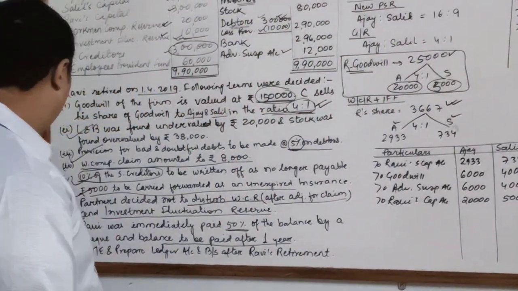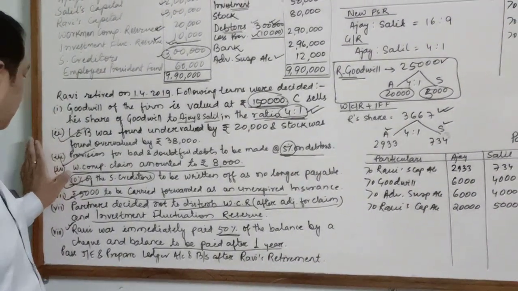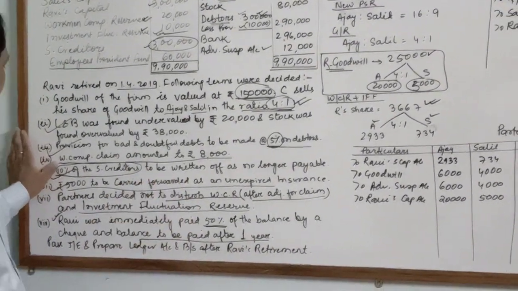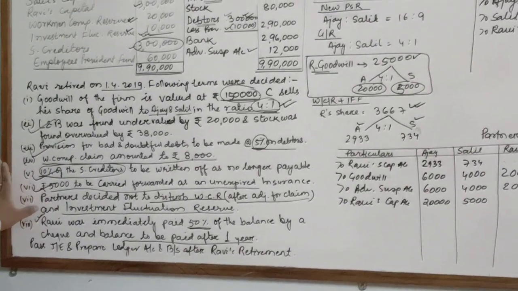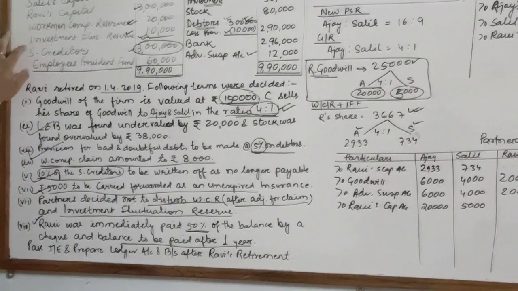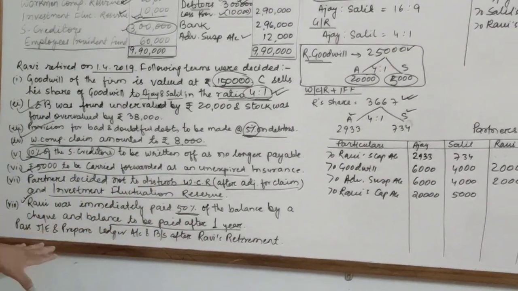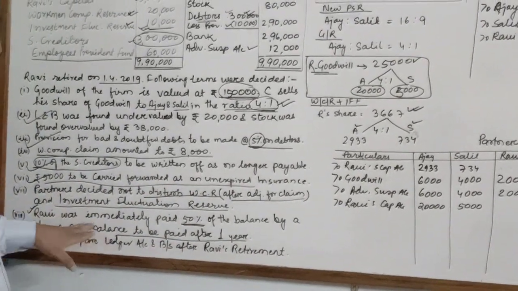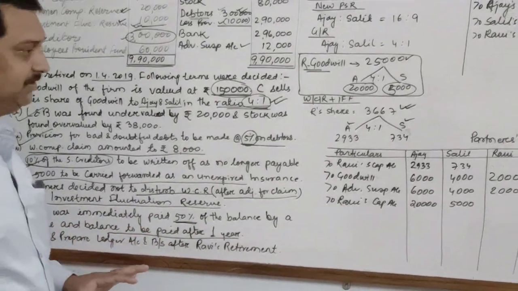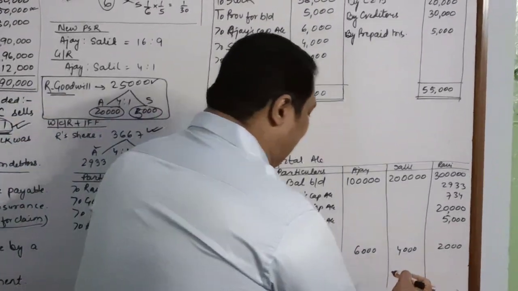After this, children, point number 4 was about the claim which does not go to the partner's capital, and for this we have already done the adjustment. Point number 7 is for the adjustment of WCR and IFF. Now it says that Ravi was to be paid immediately 50%. So first of all we will balance.